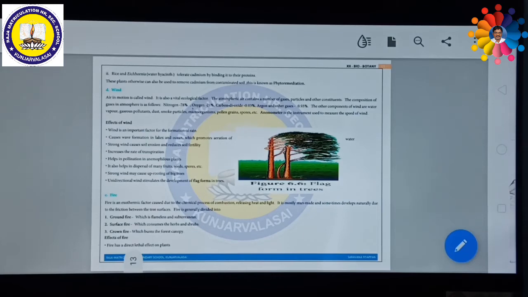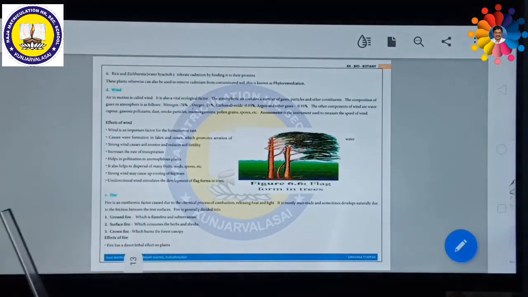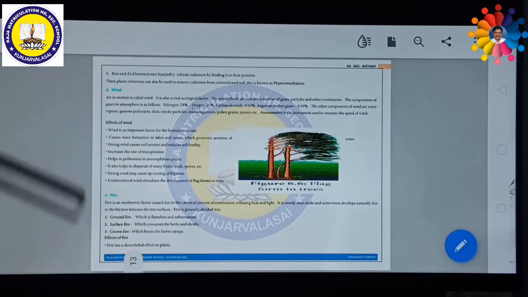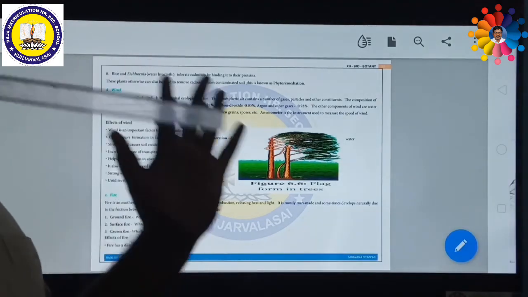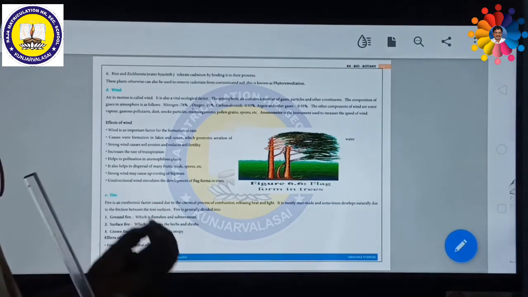The atmospheric air contains a number of gases, particles and other constituents as well. Regarding the composition of gases in the atmosphere, around 78% consists of nitrogen and oxygen is 21%. So almost 99% of the atmosphere is occupied by nitrogen and oxygen. The remaining 1% is shared by some other things. For example, carbon dioxide is available at 0.03%.